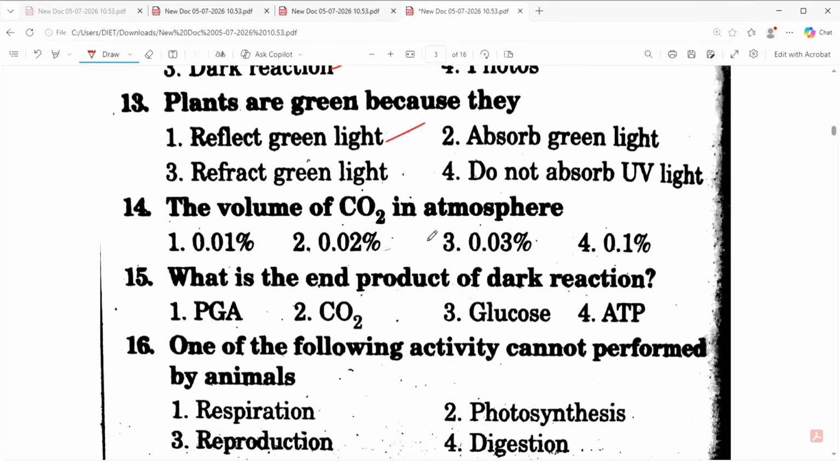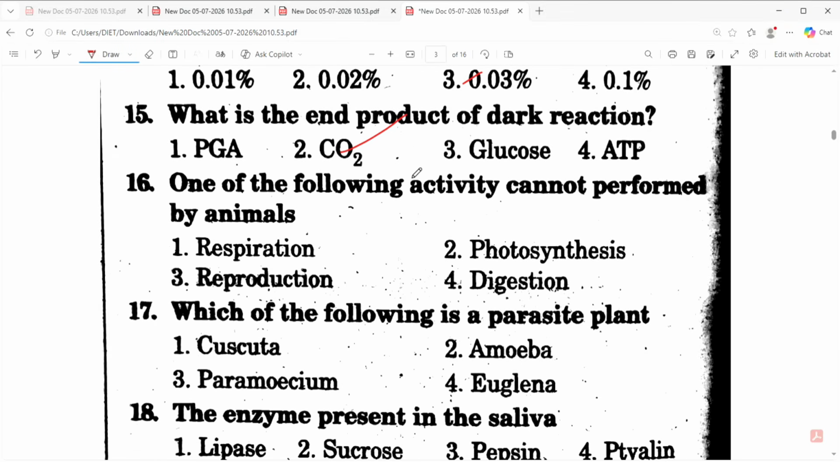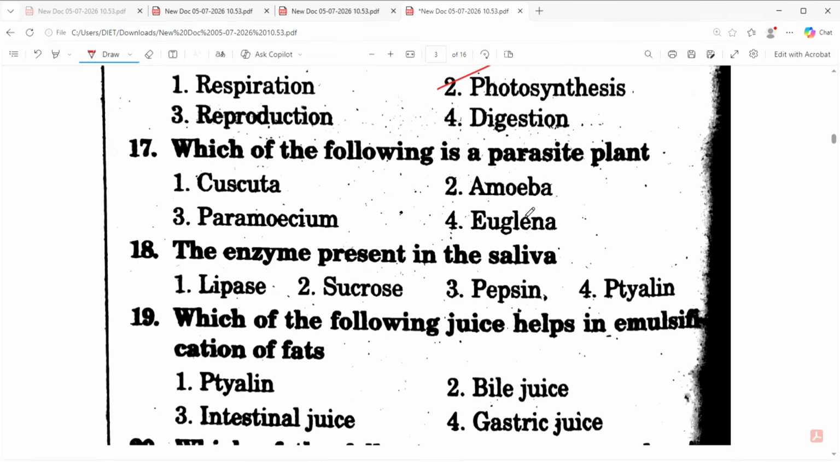The volume of carbon dioxide in the atmosphere is a very important one. 14th is 0.0003%. What is the end product of dark reaction? 15th one, carbon dioxide. One of the following activities cannot be performed by animals. Respiration, reproduction and digestion are performed, but photosynthesis happens in plants only. Which of the following is a parasite plant? Again, it's cuscuta, the 17th one.